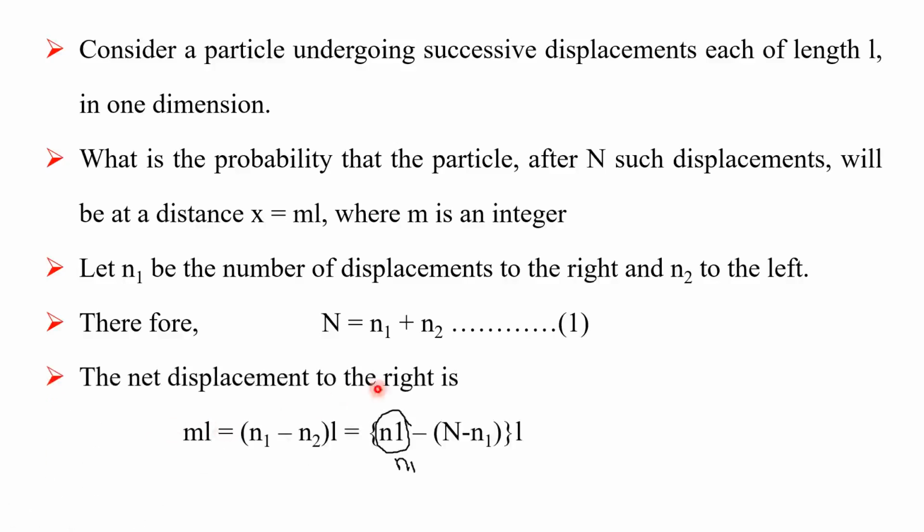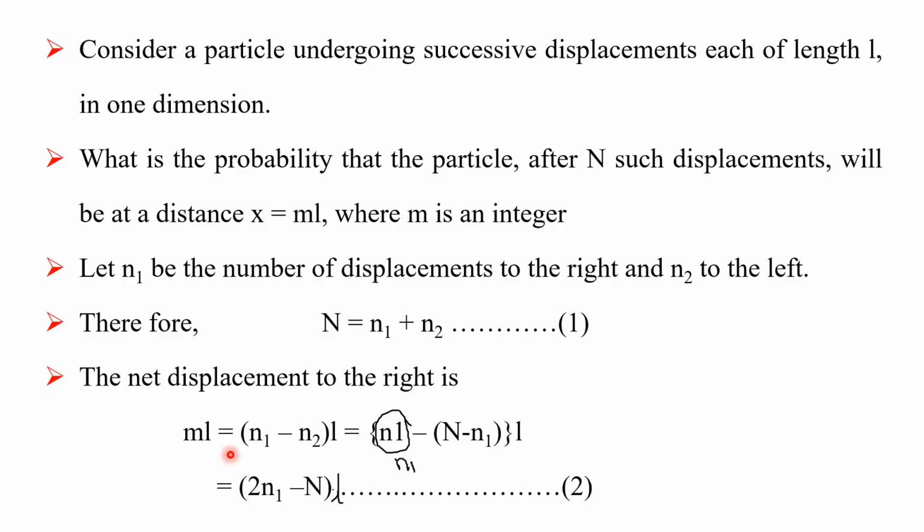The net displacement to the right is given by mL, that is x, equal to (n1 minus n2) into L, equal to (n1 minus (N minus n1)) into L. Here N minus n1 is the n2 value from equation 1, put in this equation.